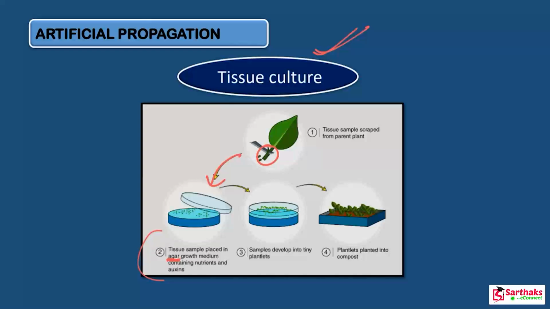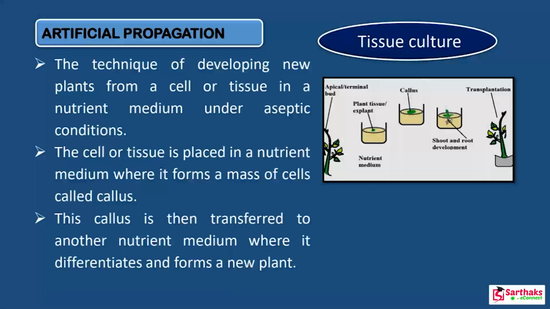So let's see this process step by step. Now look at the process. It is the technique of developing a new plant from a cell or tissue in a nutrient medium under aseptic conditions. First of all, we cut the part of a plant. Then the cell or tissue is placed in a nutrient medium where it forms a mass of cells which is known as callus.